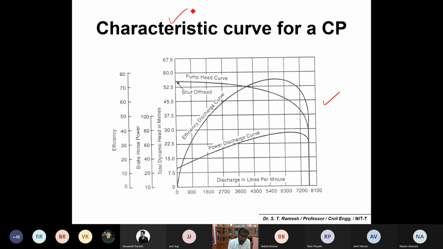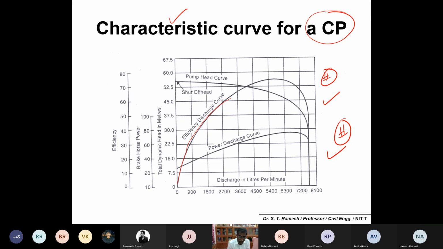the characteristics of a centrifugal pump are being drawn. It's very simple. Probably you have come across it, or you may be studying it in detail in fluid mechanics. Before installation, you should also study it, or the pump manufacturer has to give the characteristics of a particular pump. So the pump will work at what efficiency, in what head range, and what is the power requirement to operate a particular pump. You have to draw this in the laboratory, or the pump manufacturer has to give a characteristics curve.